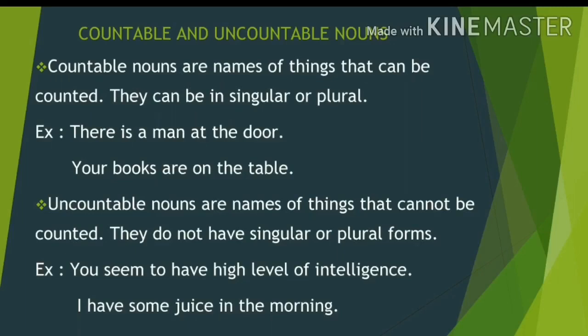One more example for you. Your books are on the table. Here, the word books are in plural form, but it represents the individual things. So, this is countable nouns. What is uncountable nouns? Uncountable nouns are names of things that cannot be counted. They do not have singular or plural forms. Uncountable nouns are not individual objects, so they cannot be counted.